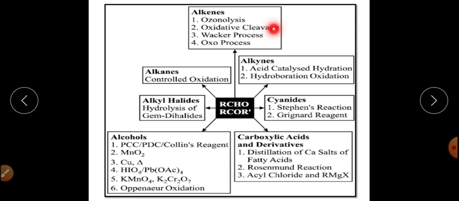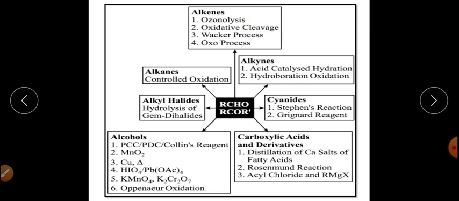The second one is the oxidative cleavage of the alkenes, in which the carbon-carbon multiple bond will get oxidized. The third one is the Wacker process, and the fourth one is the OXO process. These are the 4 processes by which we can convert alkenes into aldehydes and ketones.